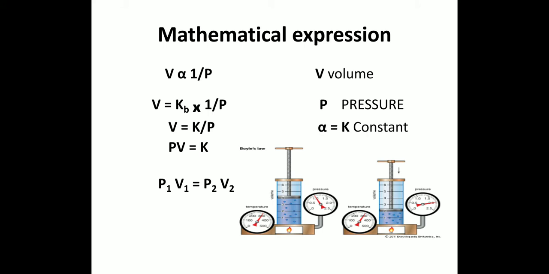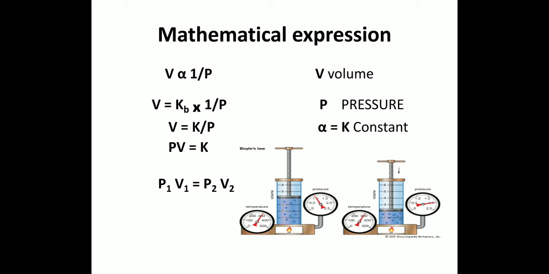Mathematical expression: V is inversely proportional to pressure. 1 over P shows the inverse proportionality of pressure against V. Here we replace the proportionality sign by a constant, that is Kb, the constant for Boyle's law. So V is equal to Kb into 1 over P. As K multiplied with 1, V is equal to K divided by P. If we move the P to the left side of the equation, then the equation becomes PV is equal to K.